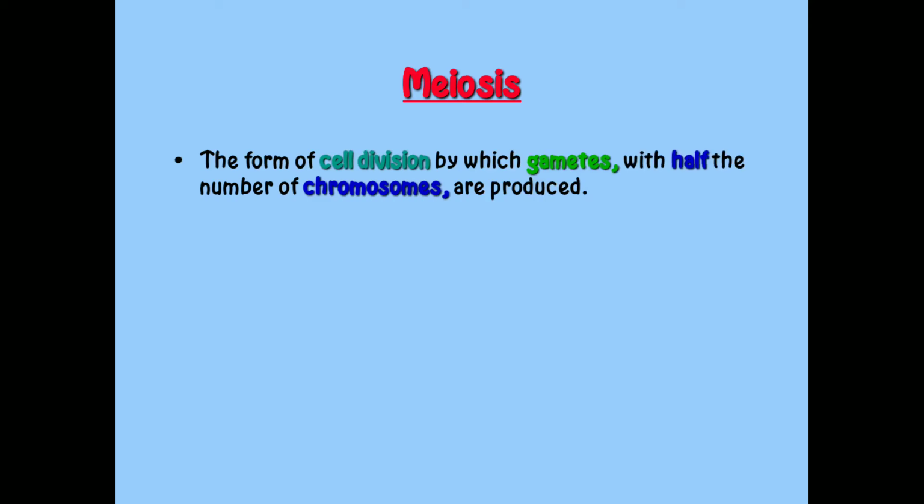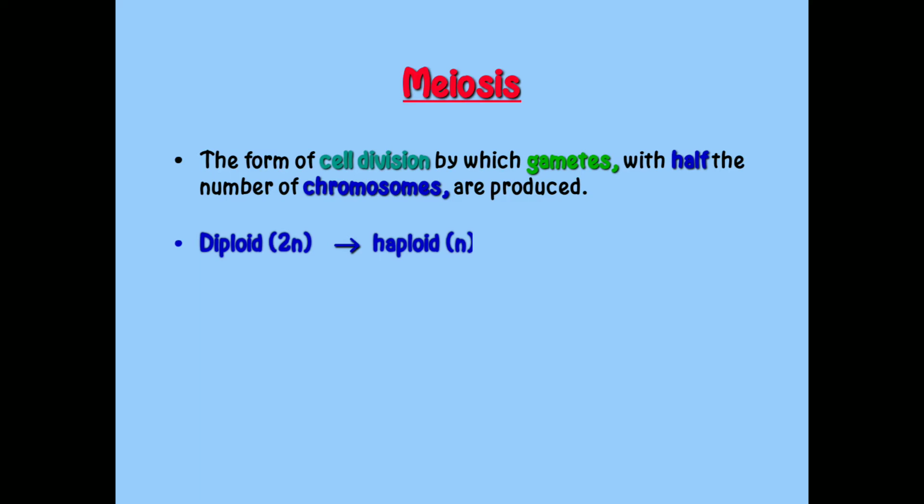In this lecture, we are going to talk about meiosis. Firstly, we will look at the definition of meiosis. It is a form of cell division by which gametes with half the number of chromosomes are produced.